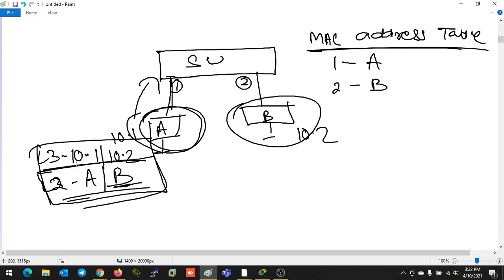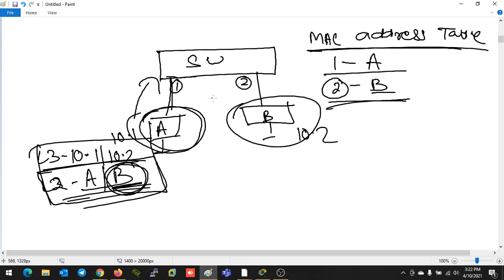So in a layer 2 switch, the switch will only check the layer 2 information, like the source MAC address and the destination MAC address. After checking the destination MAC address, the switch will find the data should be sent towards B, and it will check: do I have any entry in my MAC address table or not? So it will check the MAC address table for the entry, and it will find B's MAC address is connected